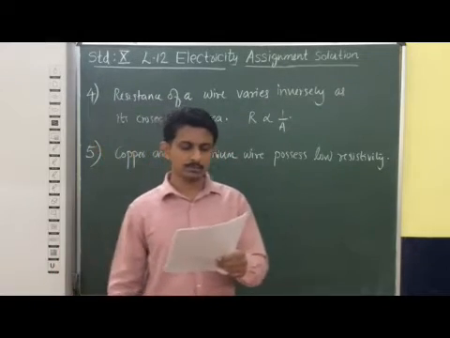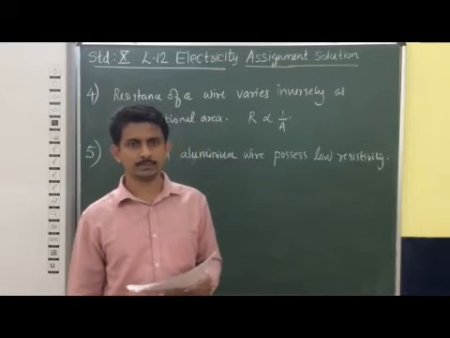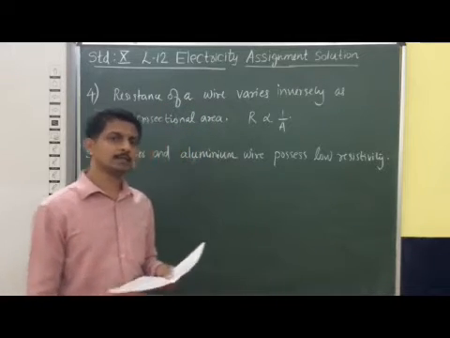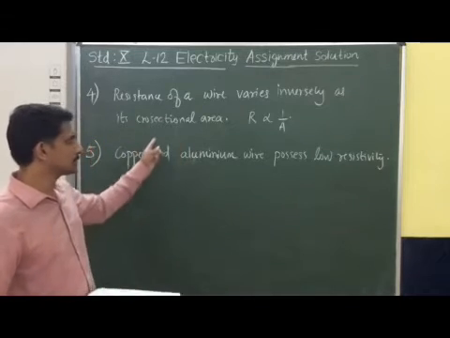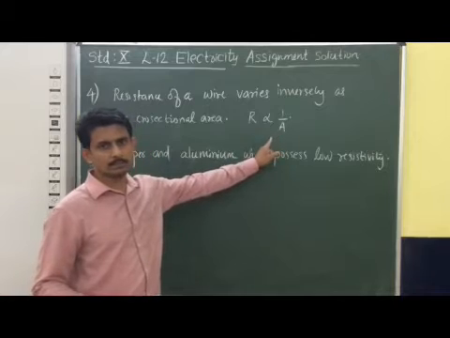Now we will consider question number 4. How does the resistance of a wire vary with its area of cross section? The resistance of a wire varies inversely with its area of cross section. So R is inversely proportional to A.